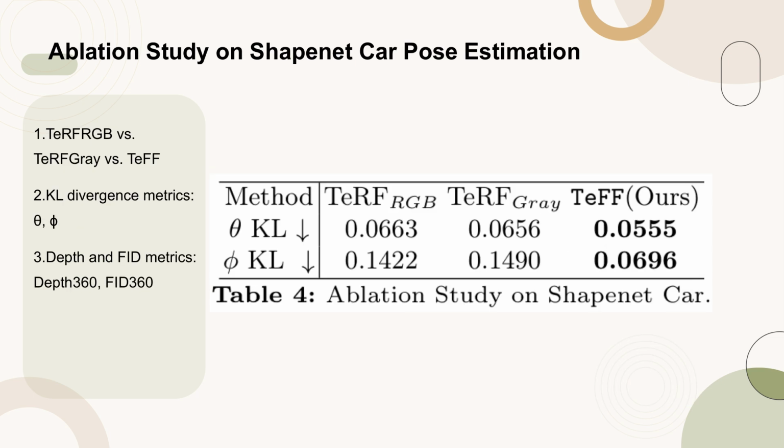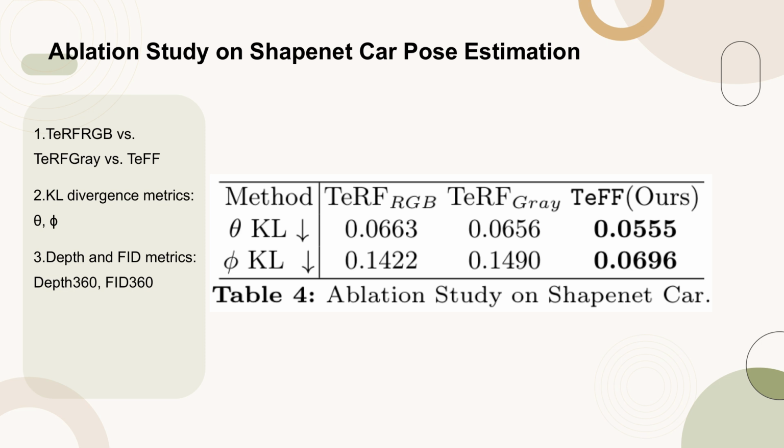Table 4 presents an ablation study on the ShapeNet-Car dataset, focusing on pose estimation methods. The table compares three methods: TeFF-RGB, TeFF-Gray, and TeFF, our method. Key metrics include KL divergence for angles theta and phi, and depth and FID metrics for 360-degree views and estimated views.